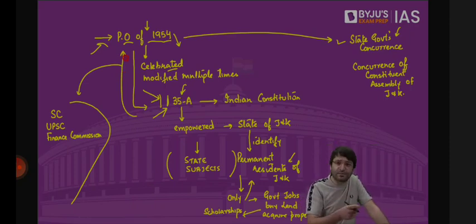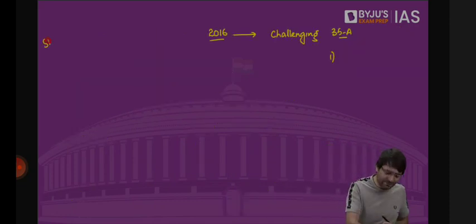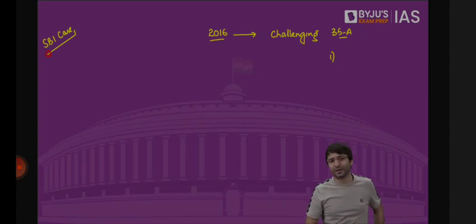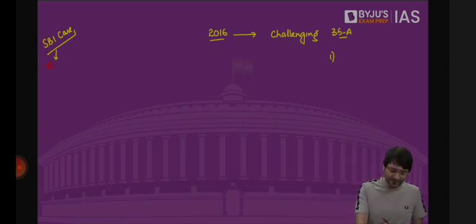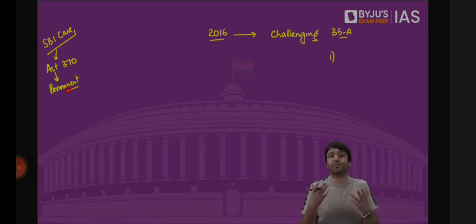And if it is possible, then how can you deprive the citizens of India of their fundamental rights by not allowing them to buy land, property, get government jobs and scholarships in Jammu and Kashmir? That was the challenge before the Supreme Court. And even before that, in the State Bank of India case, one judge, Justice Rohinton Fali Nariman, gave a judgment wherein he said Article 370 is permanent. It is now a permanent feature of the Indian Constitution. That means it cannot be deleted, it cannot be abrogated, it cannot be modified.